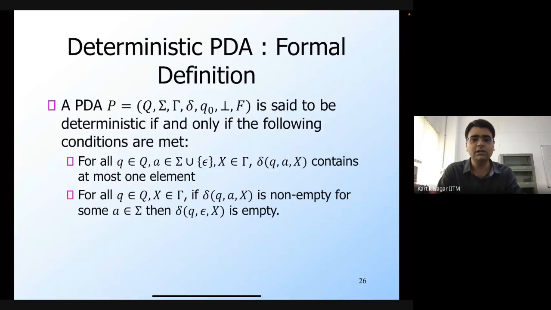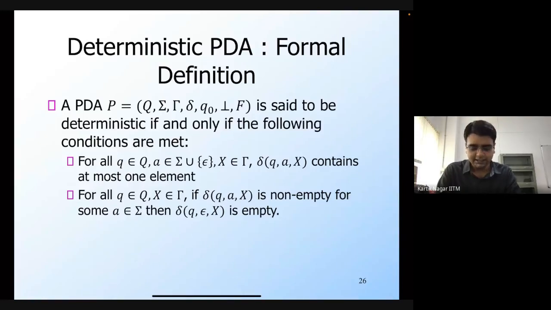So for all states q, for all symbols a, which can also include epsilon, and for all stack symbols X, which belong to Γ, δ(q, a, X) contains at most one element. So there must not be a choice for a given state, a given symbol, and a given stack symbol.